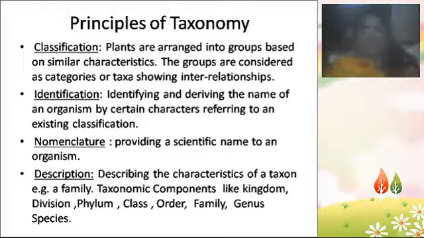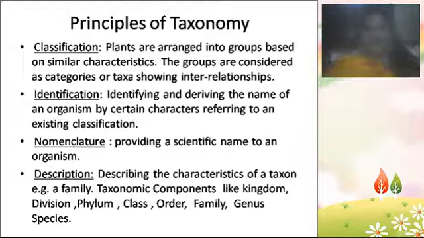So nomenclature, classification and identification are the three important aspects of taxonomy. Then describing the plant. You already know the classification, you might have a basic idea about it from intermediate itself. Normally the taxonomic components in plant classification start with kingdom, then division, phylum, class, order, family, genus, species.